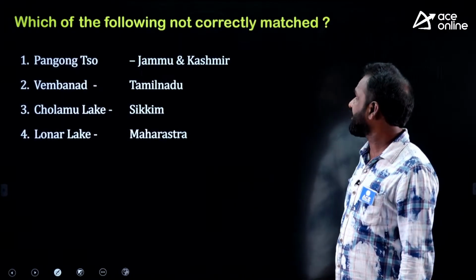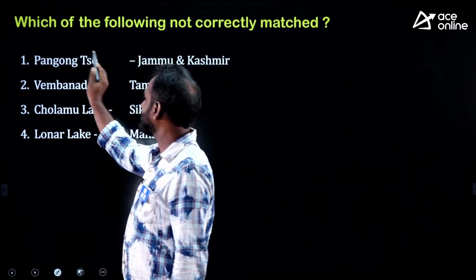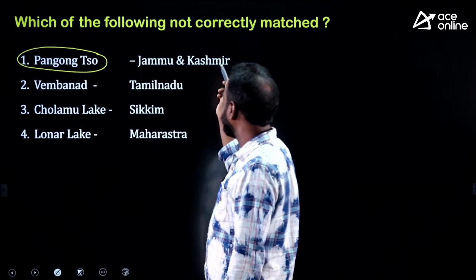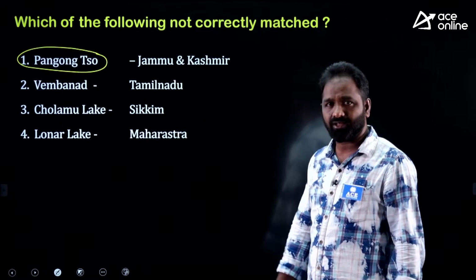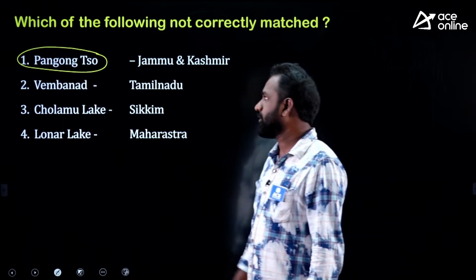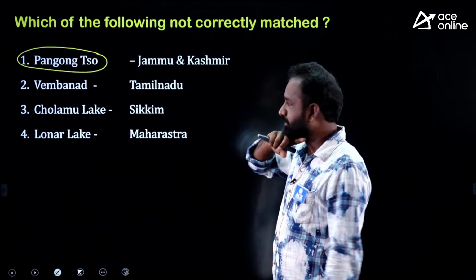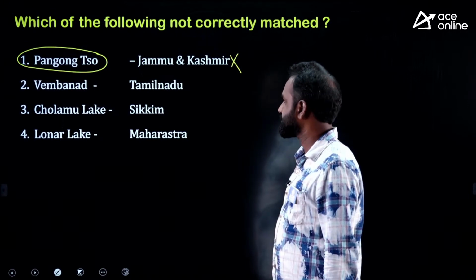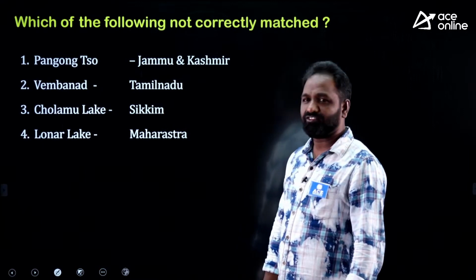Second question: which of the following is not correctly matched? On the left side the lake is given, and on the right side the location is given. Pangong Tso Lake is located in Jammu and Kashmir. True or false? Okay, I'll give you some time.